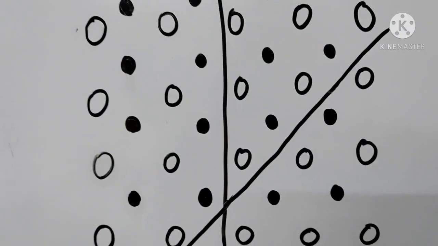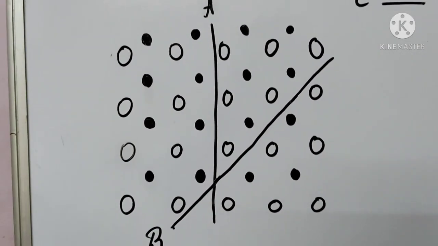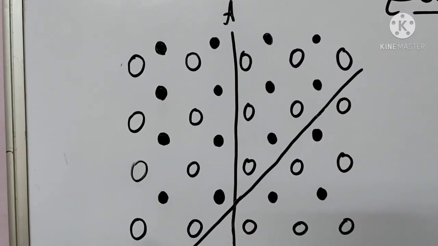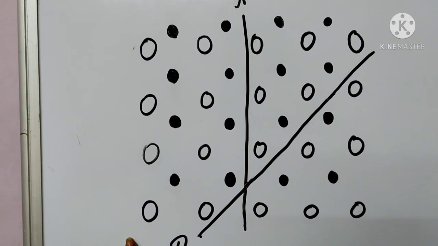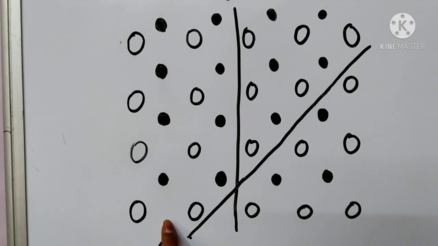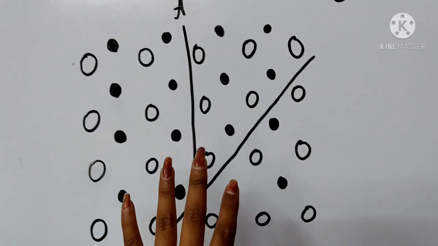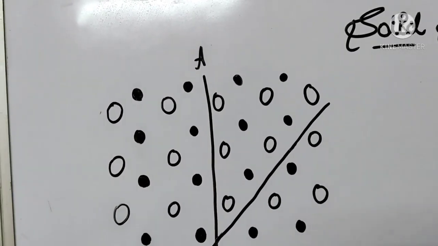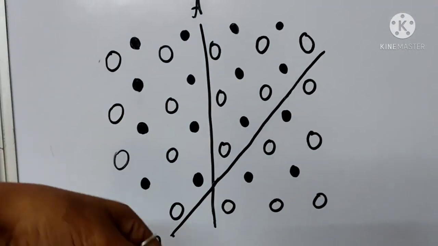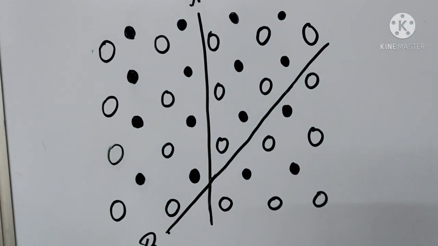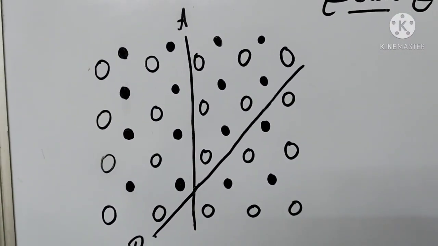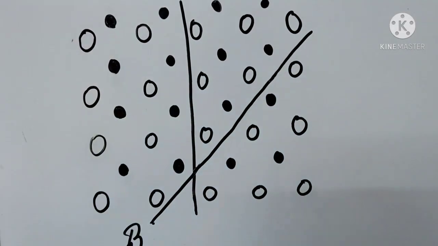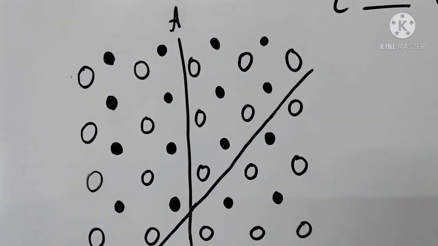Let's see the figure. In this figure, the particles are arranged in a particular order. One circle is half filled and one is a fully filled circle. They are arranged in a particular order. But when we see it along line A and line B, they are different in order. Along A and B, the arrangement of the particles differs.